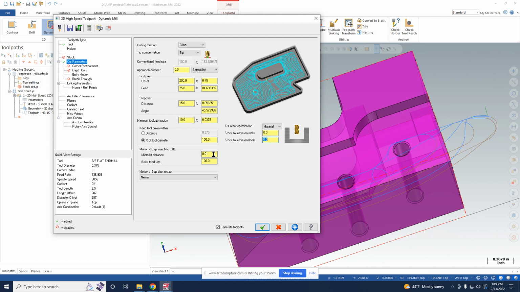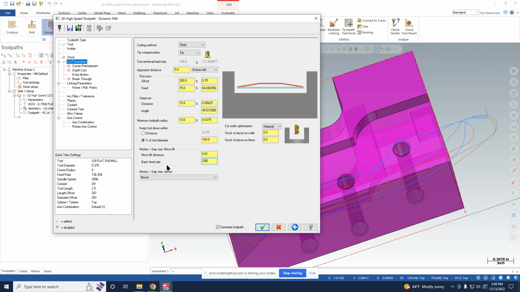And then the micro lift distance is for small back moves. The tool will lift off the part this distance, and that's in order to clear chips off the part and minimize tool heating. And then the back feed rate is how fast it moves when it's not on the part and it's going back. So we're going to make this 200%. That's the red line. And then it's lifting off 10 thou, which is fine.